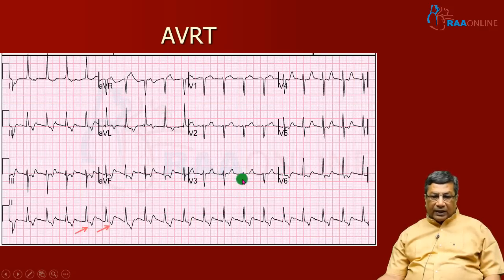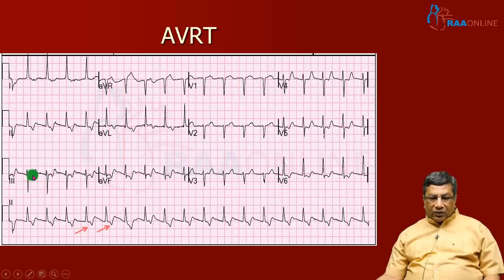First, we identify a tachycardia, narrow QRS, regular. Is there a P wave in front? There is no P wave in front, so that means it is a junctional tachycardia. Then we have to understand the mechanism. So, I carefully see whether there is an inverted P wave in my inferior leads. Look at lead III. In lead III, after the T wave, in the ST segment, you clearly see that an inverted P wave is happening.